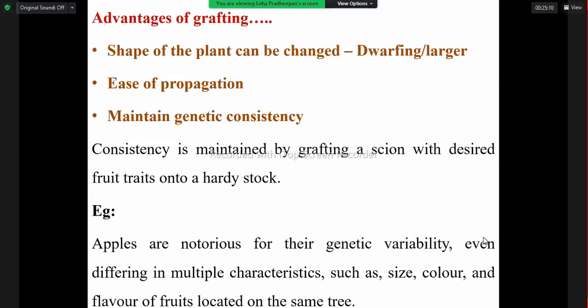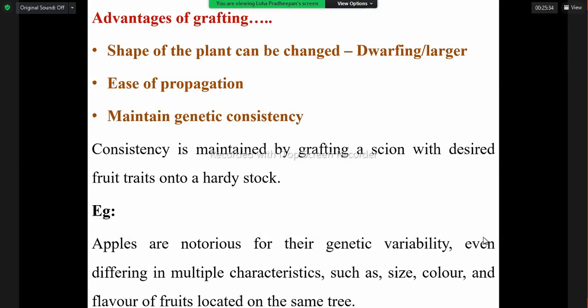The shape of the plant can be changed, because if the plant is a larger one, we can do the grafting by cutting and inserting the scion using dwarf varieties. That is possible. For this type of propagation skill is needed, but we can do that easily.